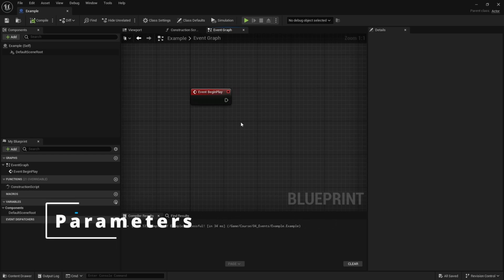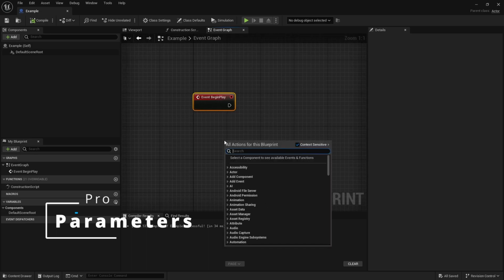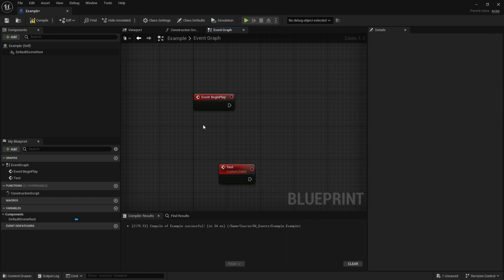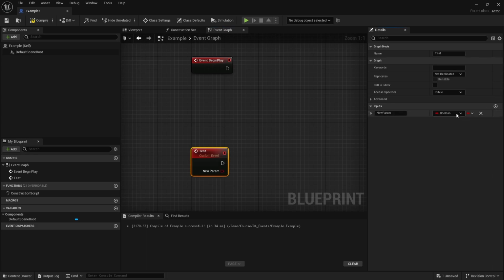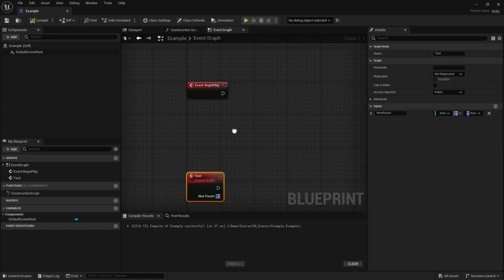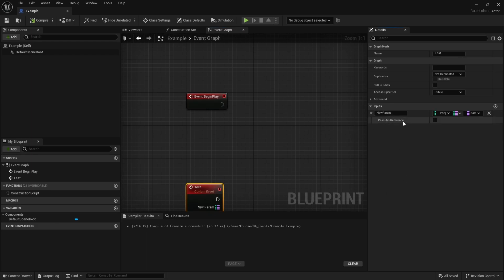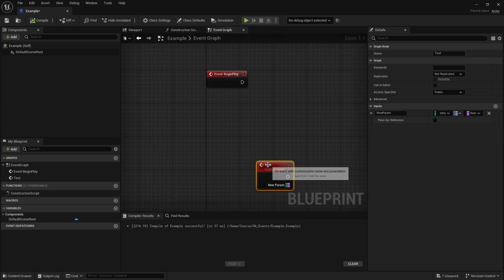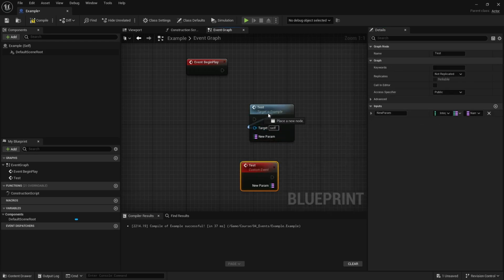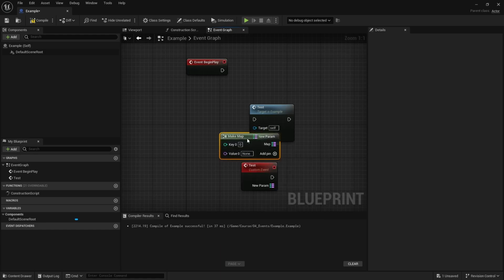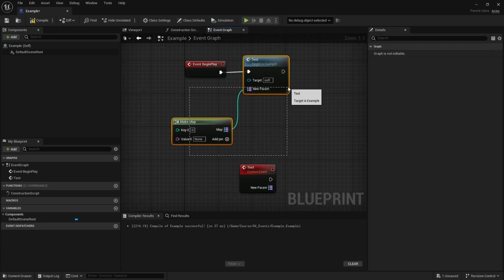You don't have to do any setup of your own for delayed functions. Next thing is you can pass parameters. So we briefly went over this, but if you create a custom event, this of course does not apply for pre-made events or events that you already get, but for custom events you can just create a parameter, set whatever you want it to be. So integer, you can do arrays, sets, maps, set it however you want. And you can also pass it by reference if you ever want to do that. So if you want to change some variables from some other place, inside this event you can pass it by reference. And now if I call test function, I can change this. I can, let's say, make a map, modify it, customize it, so you can use parameters here.